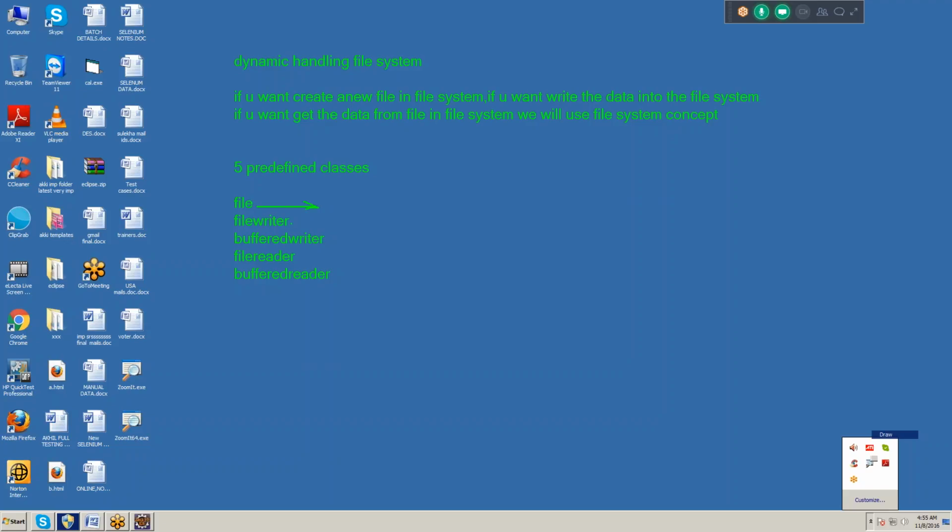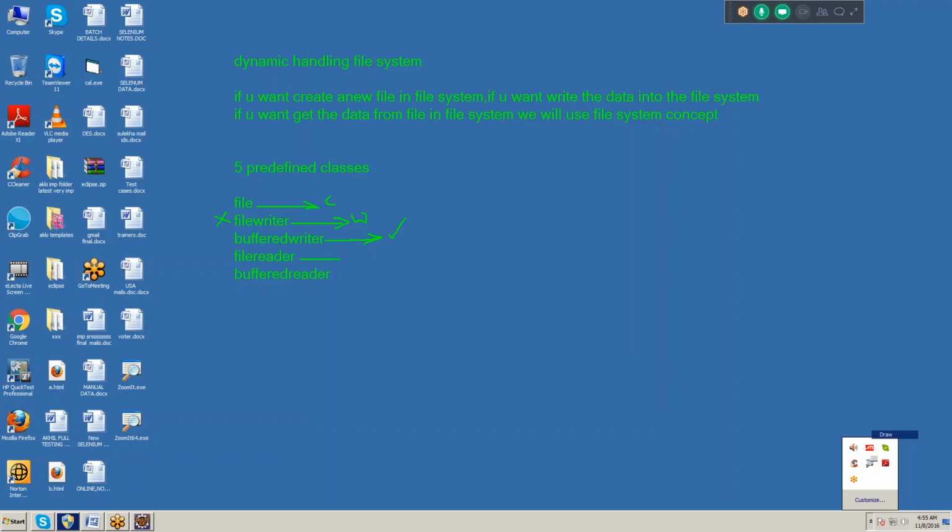And using file writer, we can write the data into the file system. If you write only file writer, we can't write the data into the file system. Compulsory, we should take the reference of buffer writer. Then only we are able to write the data into the file system.